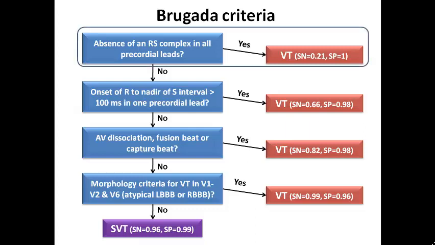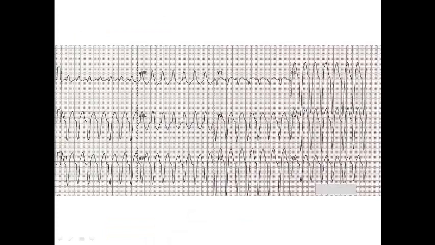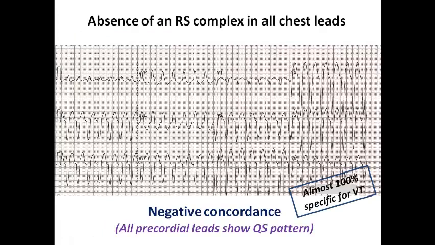So this is what we are going to do today. Let's explain the first criterion, which in this ECG example, we could say that there is complete absence of any positive wave in precordial leads. So all the precordial leads show completely negative complex, not just predominantly negative. No, there is no evidence of any small positive R wave in these complexes, and so we call this